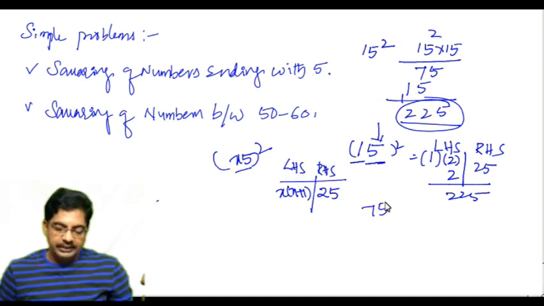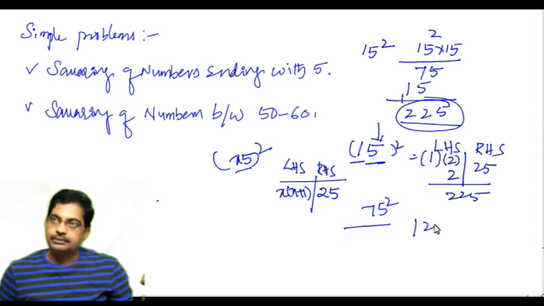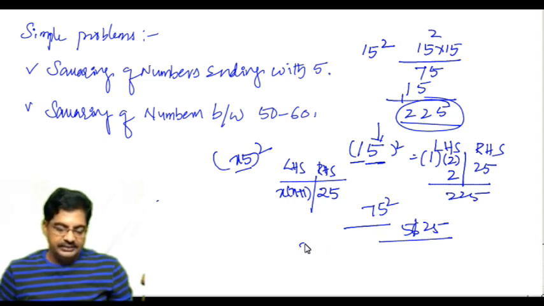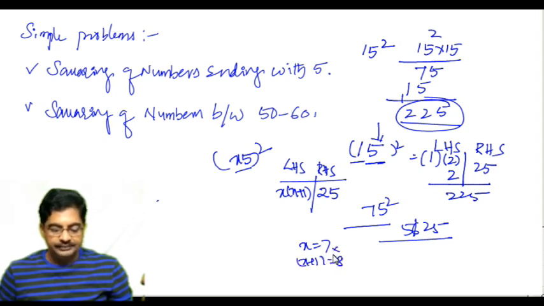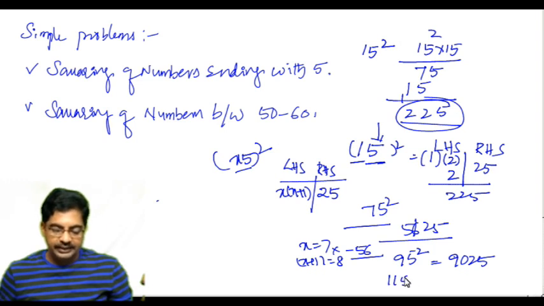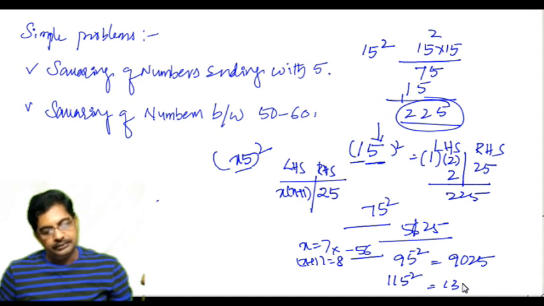If somebody asks you to calculate 75 square, tell me the answer now. Write down 25, and 7 times 8 is 56. That's it. 5625 is the answer. Because 7 is in the tens place, x is equal to 7, x plus 1 is 8, and 7 and 8 gives 56. If someone asks you to calculate 95 square, tell me: 9025. If somebody asks you to calculate 115 square, 11 into 12, so that's it, 13225.